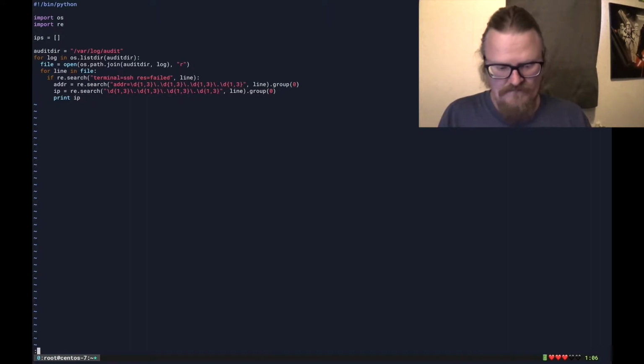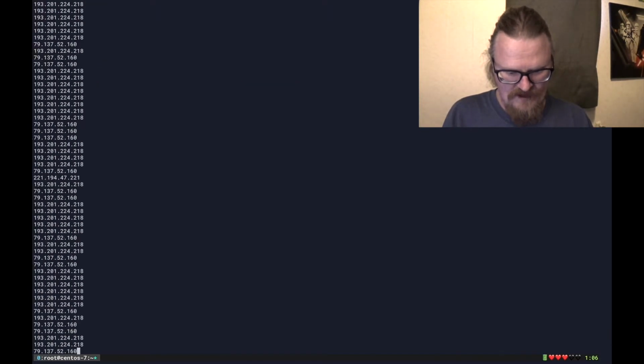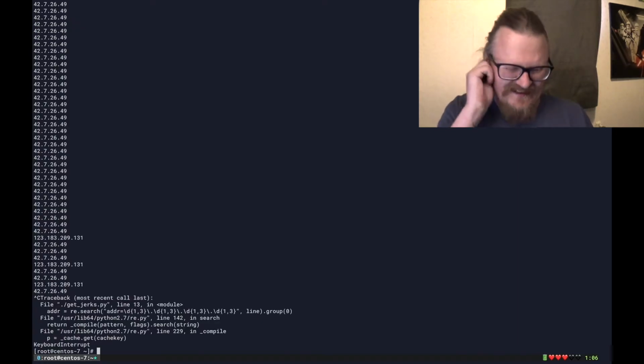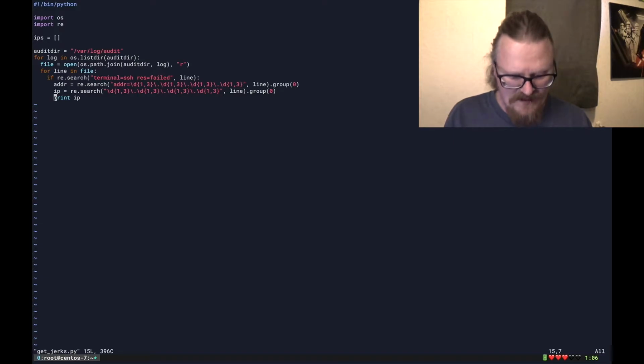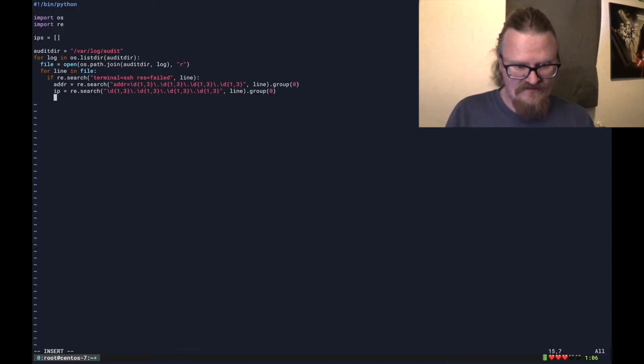I think that works. Nah, it's lazy, but it works. All right. So now I want to append the IP to that IPs array I have. So IPs.append IP. And I should probably close that file, right? Yeah.